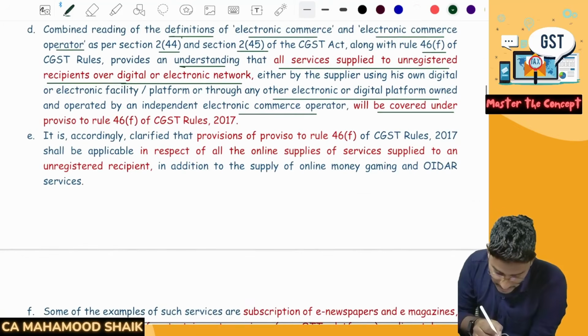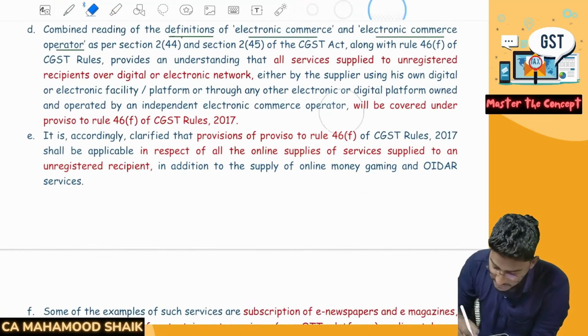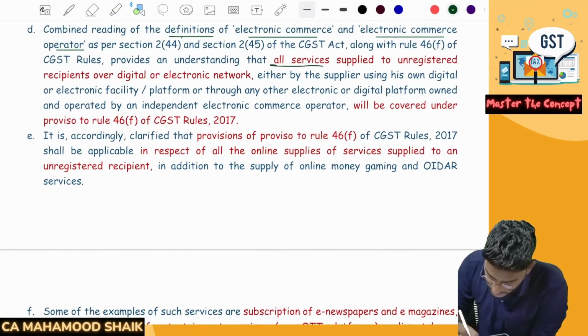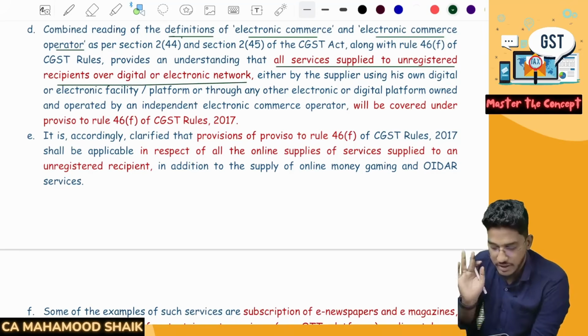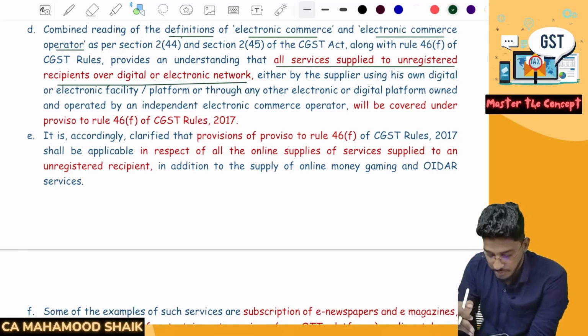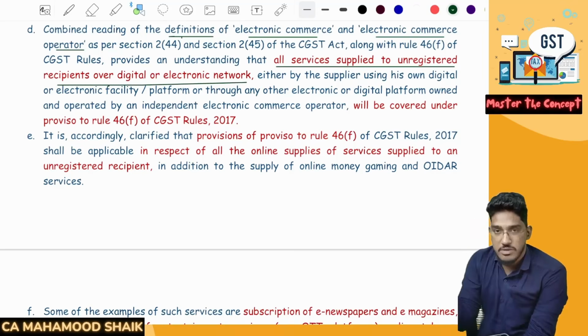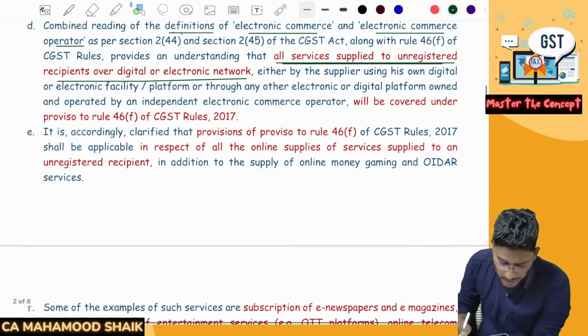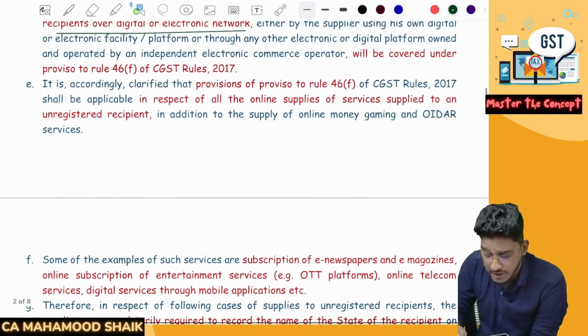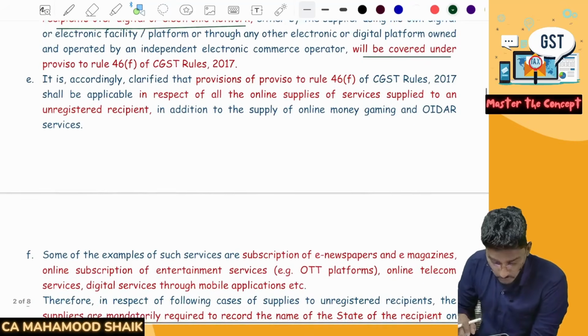So if you start reading it, here comes the most important point. It is for all services. All services supplied to unregistered recipients over digital or electronic network, either by the supplier on his own platform or through another e-commerce platform, all that doesn't matter. All services which are supplied to unregistered recipients over digital or electronic network will be covered under these rules.